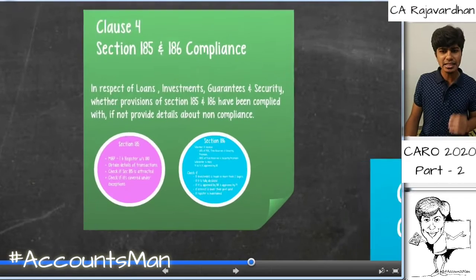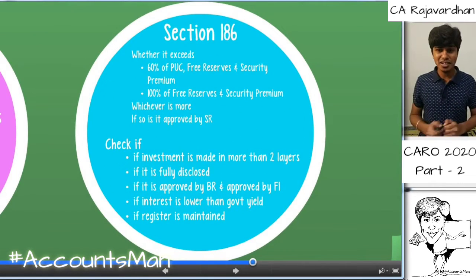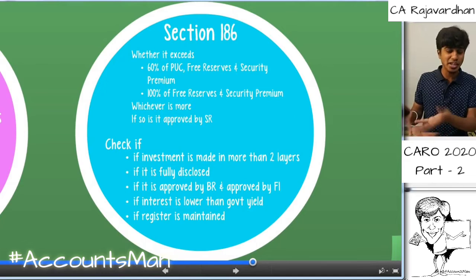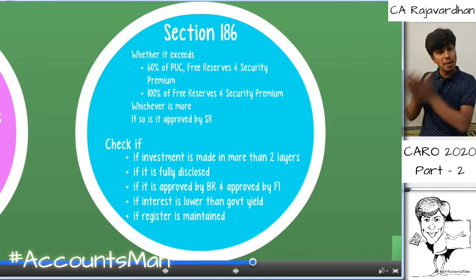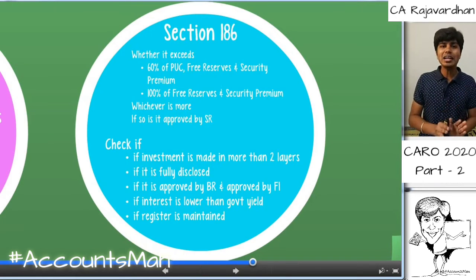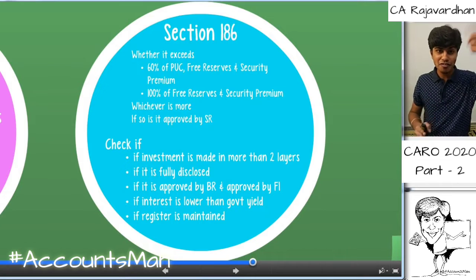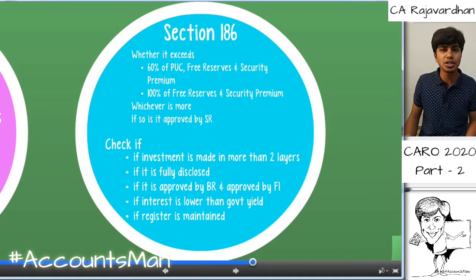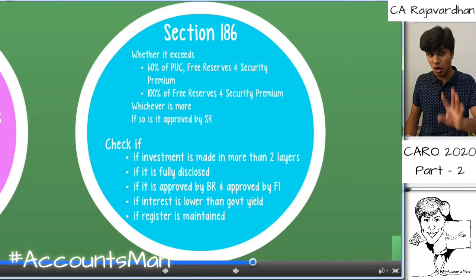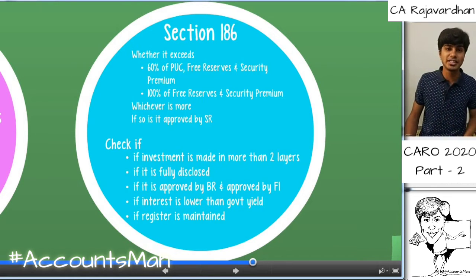Next, regarding 186, this is something very nice. Whenever the company has made any investment or transactions under 186, we need to see whether it is in excess of 60% of paid up capital plus free reserves plus securities premium, or 100% of free reserves and securities premium, whichever is higher. If the transaction value exceeds this, then it has to be approved by a special resolution in the general meeting as per section 186. If the special resolution is not taken, in case it exceeds these limits, it leads to non-compliance, and we need to comment upon this.